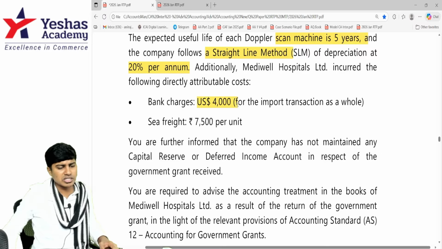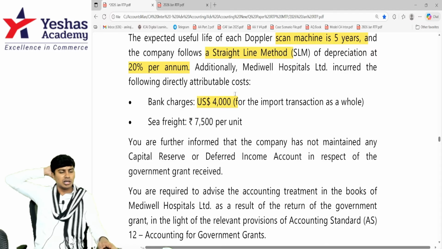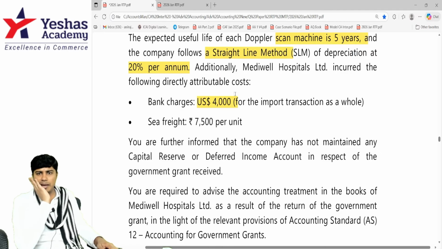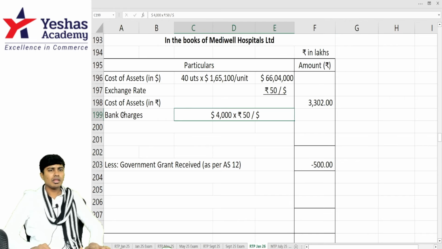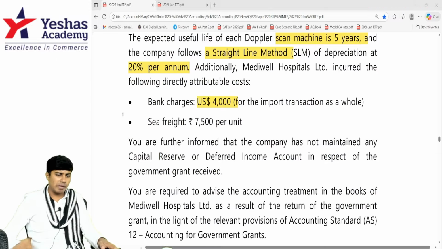There are bank charges of USD 4,000. For the entire import transaction, we paid $4,000 as bank charges. This is a directly attributable cost incurred to make this purchase happen. $1 is 50 rupees. $4,000 into rupees at 50 per dollar is 2 lakh. I'll write it as 2. So 2 is bank charges.